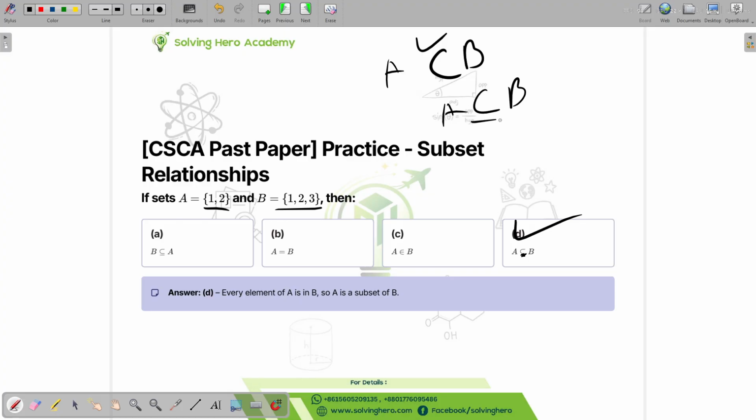Okay, for normal subset this, proper subset this. But they have made a mistake here and they have put the sign for just subset here instead of proper subset. So this is technically wrong, but in this case this is right.